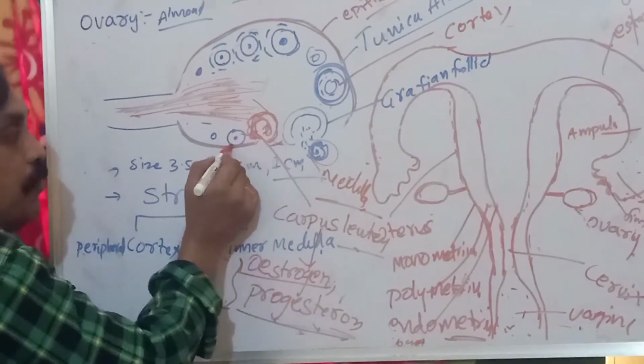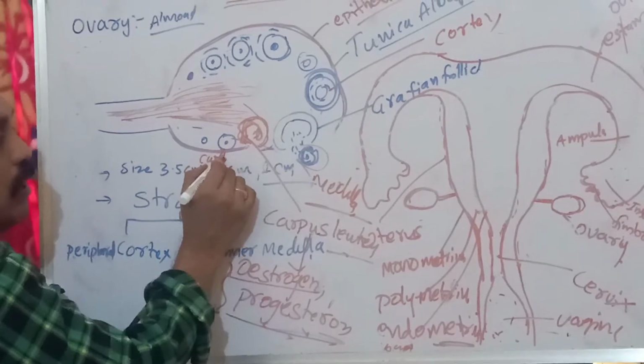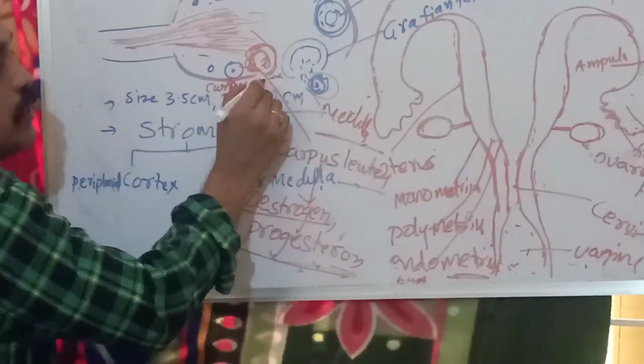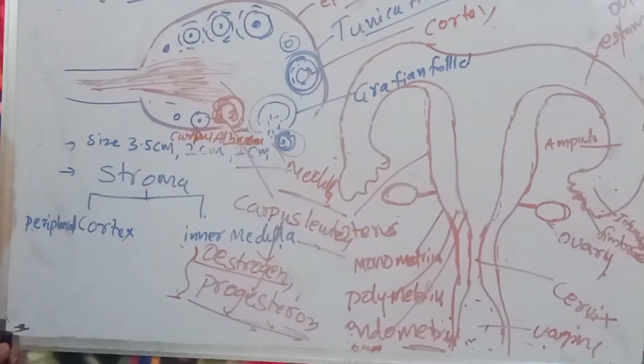After that one, we can call it corpus albicans. That part we can call corpus albicans. Okay, try to remember here.